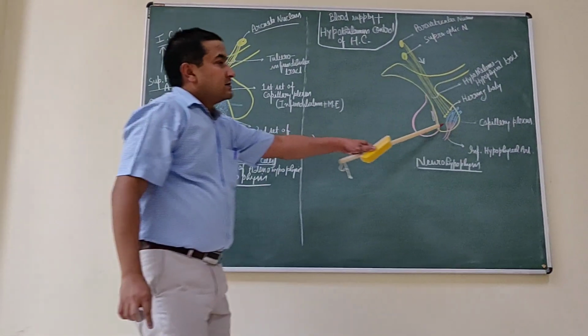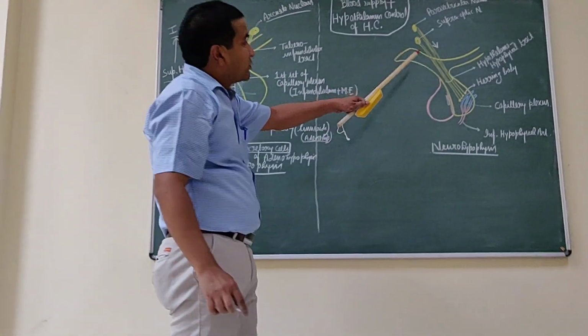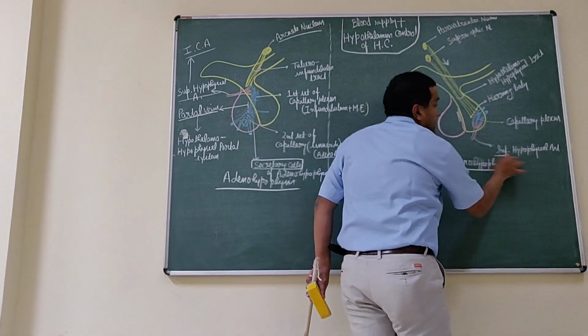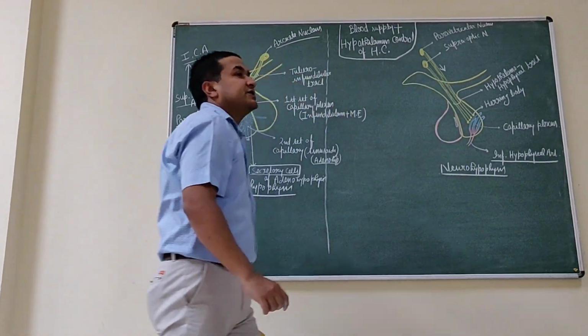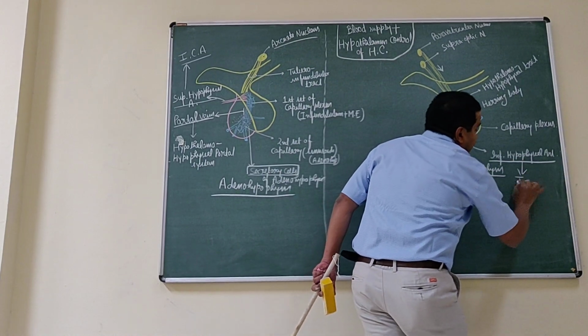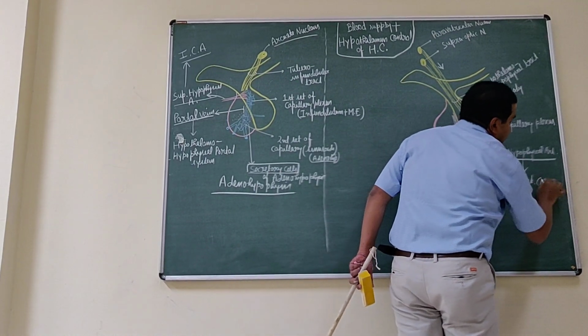While the pars nervosa, the neurohypophysis, is supplied by the inferior hypophyseal artery. This is also a branch of the internal carotid artery. This is the internal carotid artery.